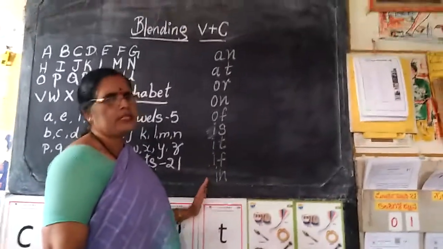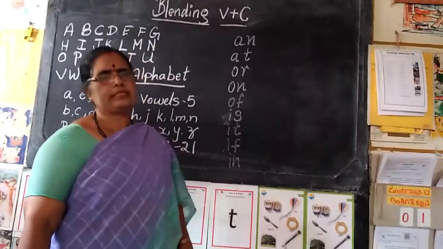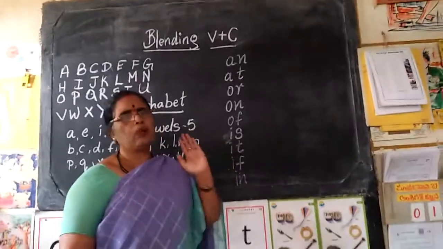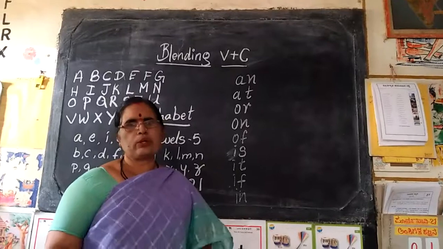So, like this, a vowel and a consonant can be blended. This is the V plus C rule. A vowel plus consonant blending. Okay, children, you have